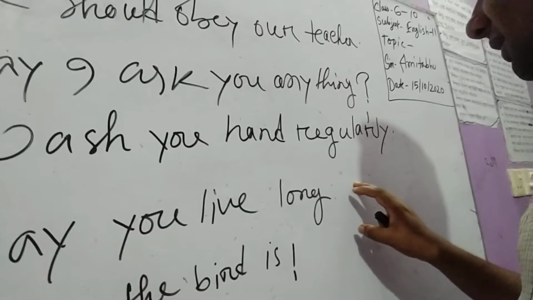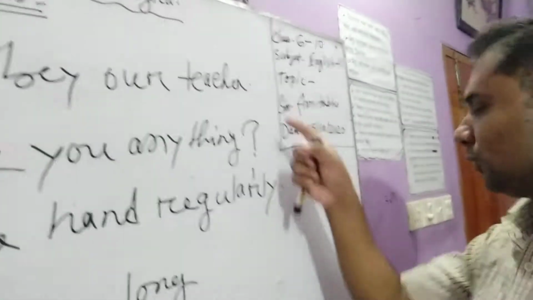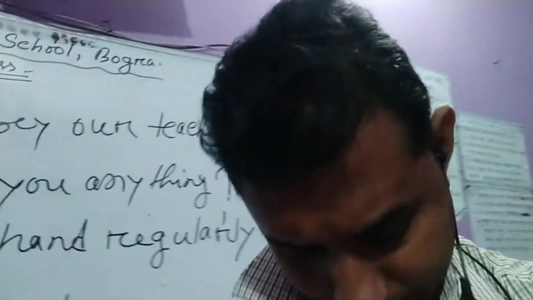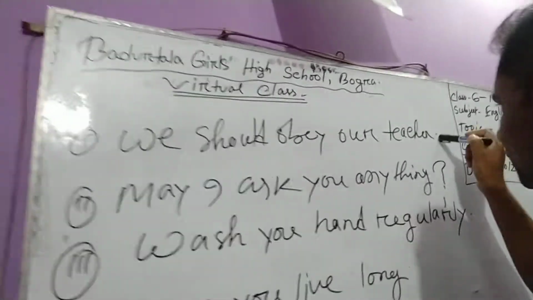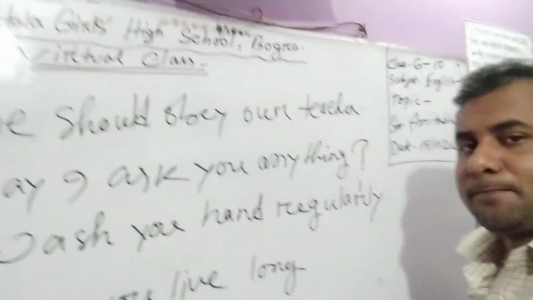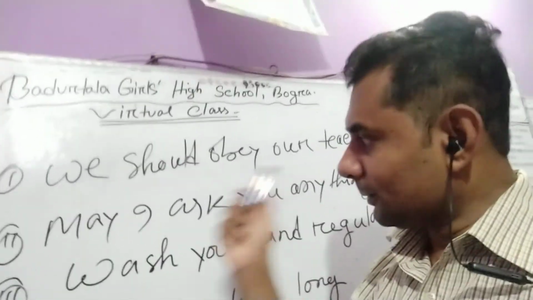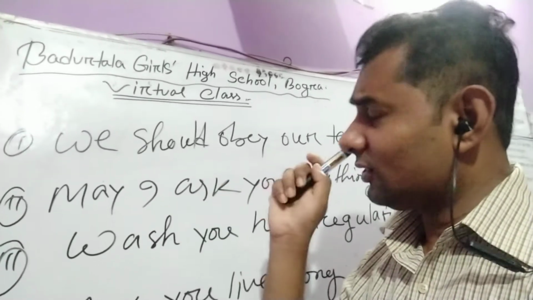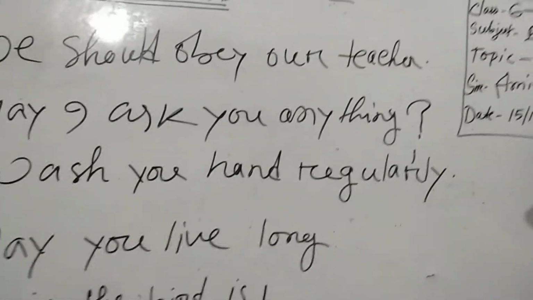Now we have only 3 sentences, and those end with a full stop. So if any sentence starts with a subject and ends with a full stop, the sentence must be an assertive sentence, because an assertive sentence always starts with a subject and ends with a full stop as the ending mark or punctuation mark.